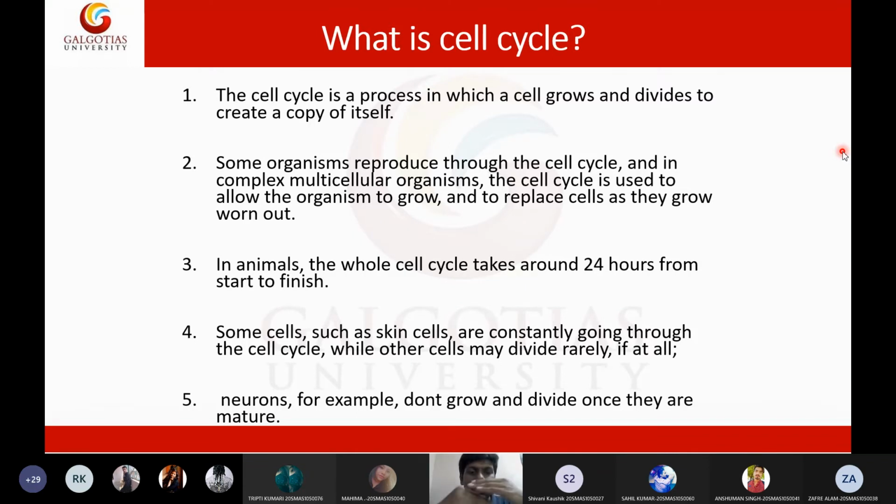If that Xeroxing, that copying, is not happening properly, we may get cancers, we may get a new horn from here, we may get a third hand, we may get tumors in the brain, we may get any problem. But we are not getting that. That means each and every time the cells are dividing perfectly without any problems.